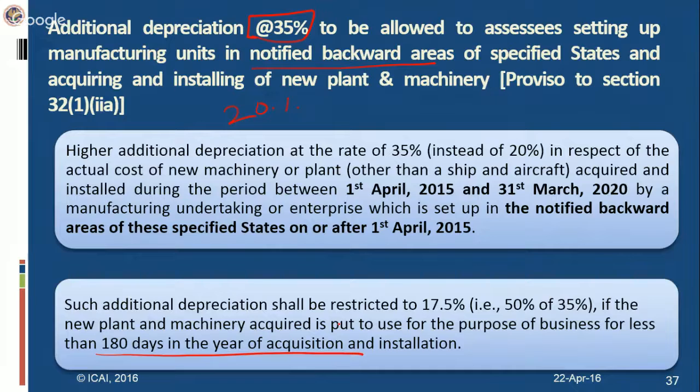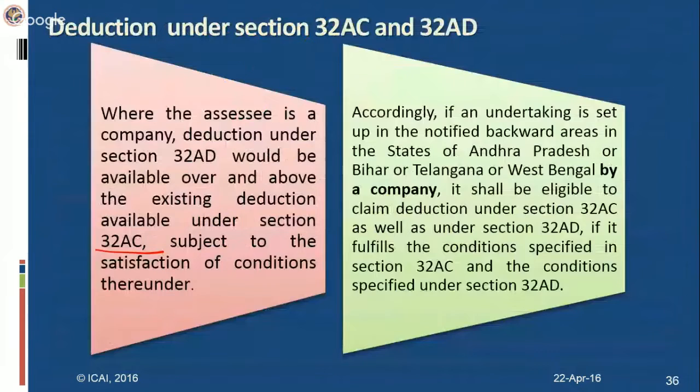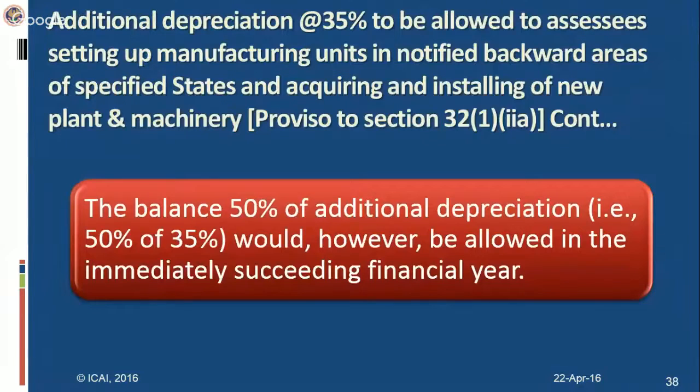Now, a third proviso has also been inserted, which provides that you can carry forward and claim that balance 50% in the next succeeding financial year. So of the 35%, if the plant and machinery is put to use for less than 180 days, then 17.5% of the actual cost would be eligible in the next succeeding financial year. Here, the balance 50% would be allowable in the immediately succeeding financial year.